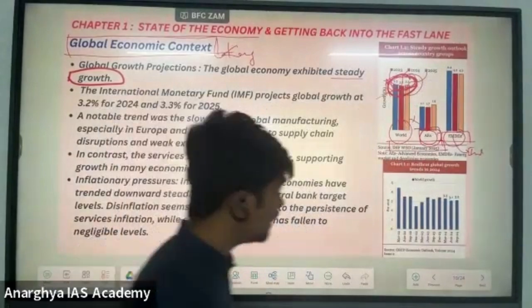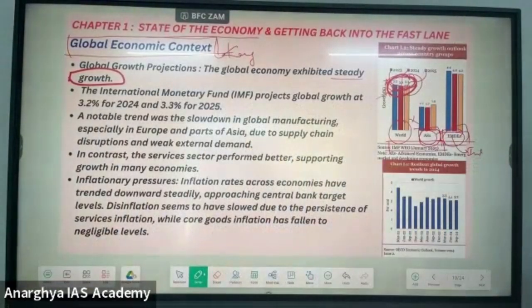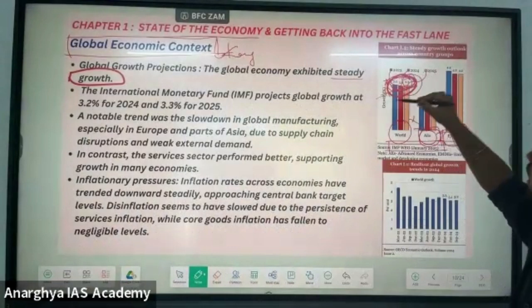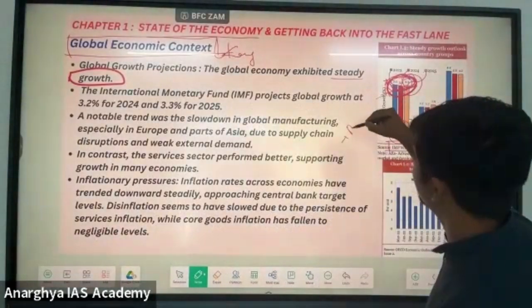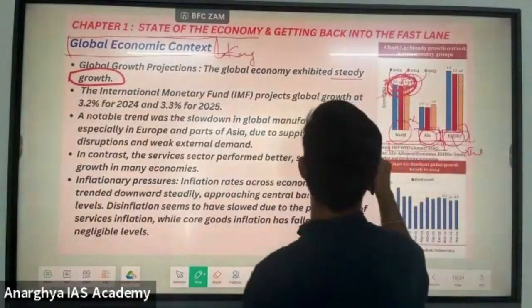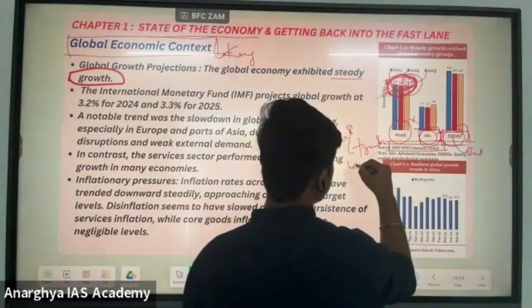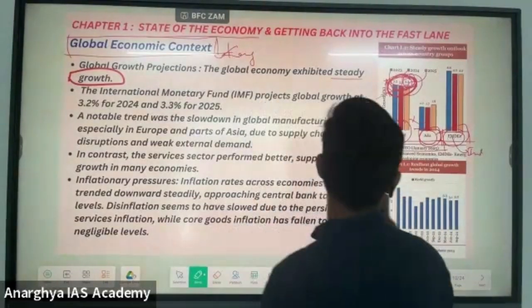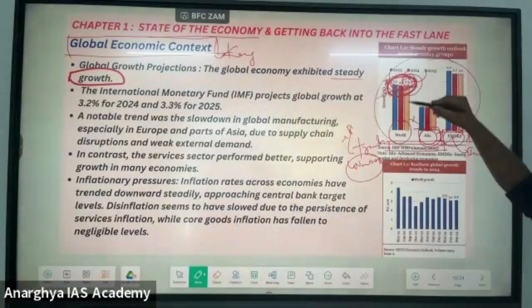Please focus on this. Again, they will change the sentence, because they will not ask these numbers. If you see the previous year question papers, UPSC is very much interested in asking the trends, not the numbers. Please remember this and note it down.